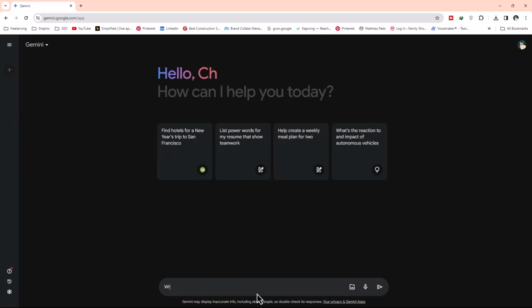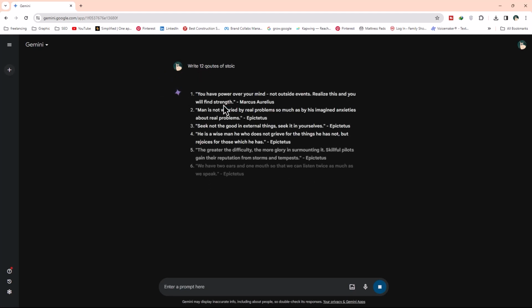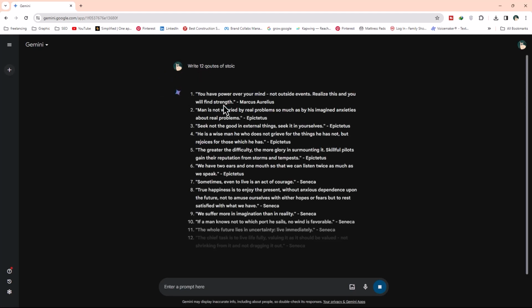Here, input a prompt to generate quotations on Stoicism. For instance, you can use the prompt, write 12 quotes on Stoicism. If you need to generate a script for longer videos, tailor your prompt accordingly. Once you've utilized Gemini, you'll observe that it has effectively generated content for our videos. Now let's proceed to our next point, voiceover.